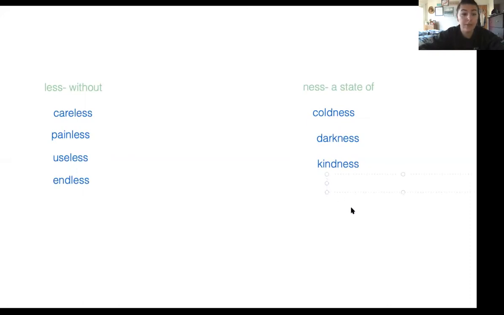And finally, our last one for this is fairness. So if we talk about, she showed fairness when she was picking teams for the game, that means she was in a state of being fair. She was being fair about who was on which team to make them even teams with the same number of boys and girls on each team and the same number of, maybe if they were playing basketball, maybe they had people that played basketball on both teams and people who didn't play basketball outside of school on teams as well. So those are our suffixes for this week.